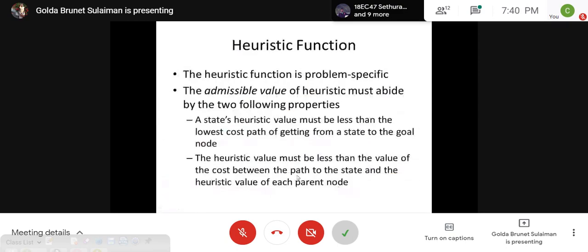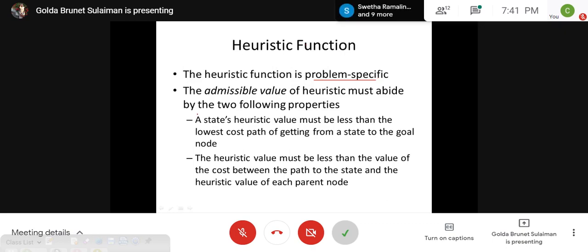There are a few properties the heuristic function should satisfy. This heuristic function depends on the problem. The knowledge of the problem will help us to implement this heuristic function.